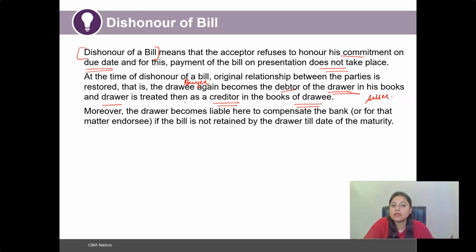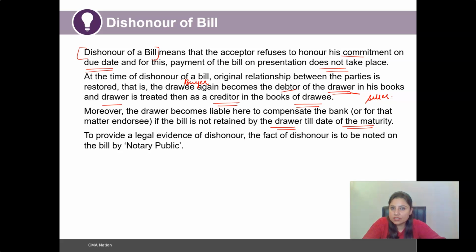So if the drawer has endorsed the bill to the bank, or to a separate creditor of the drawer, then that particular relationship will also get restored, as in the drawer will again become liable for that liability, if the bill is not retained by the drawer till the date of maturity. And in order to provide evidence, how does the drawer prove it to the endorsee or to any third party that such bill has been dishonored?